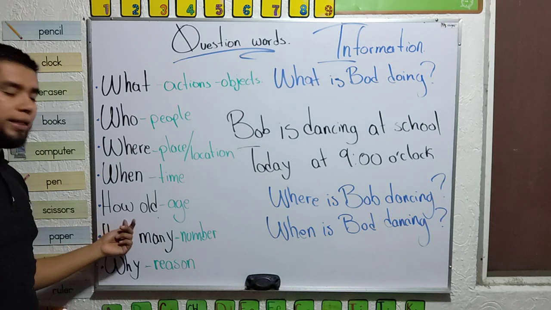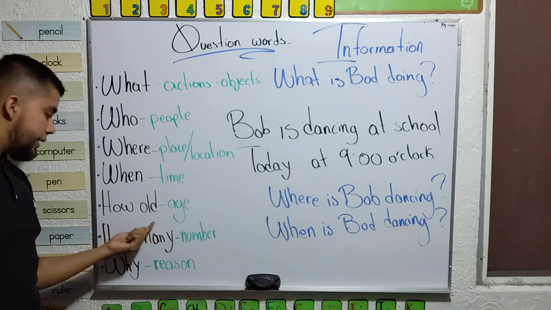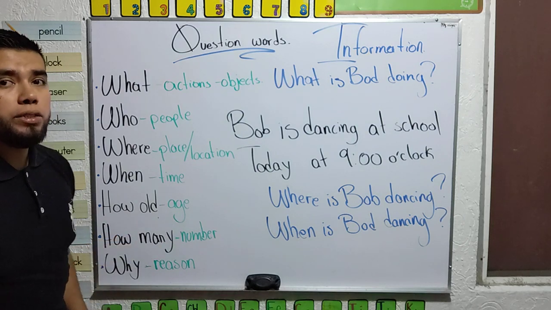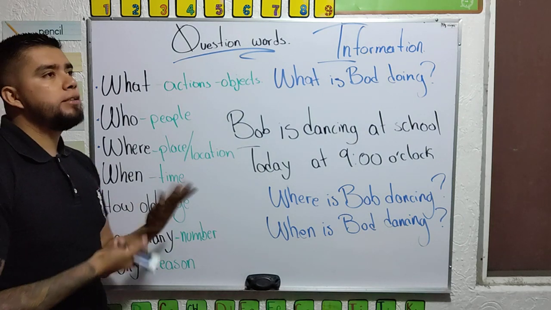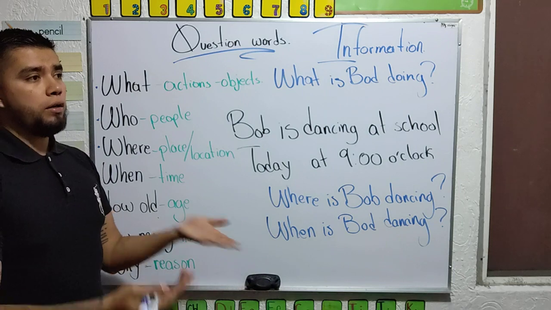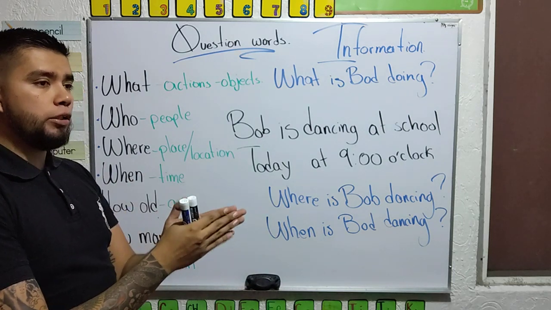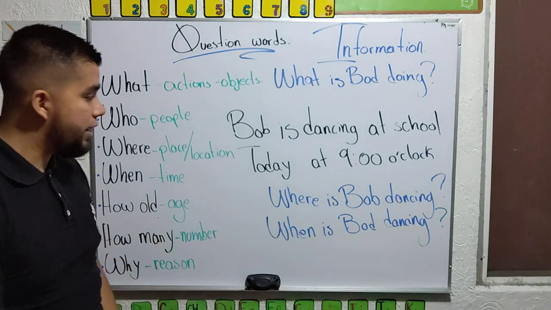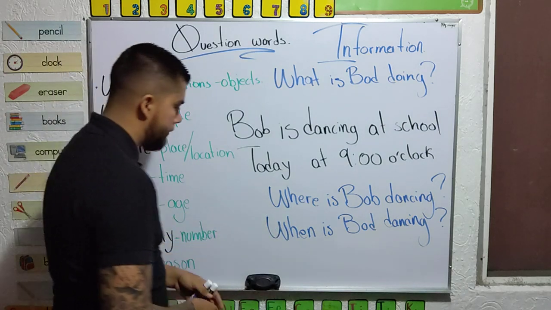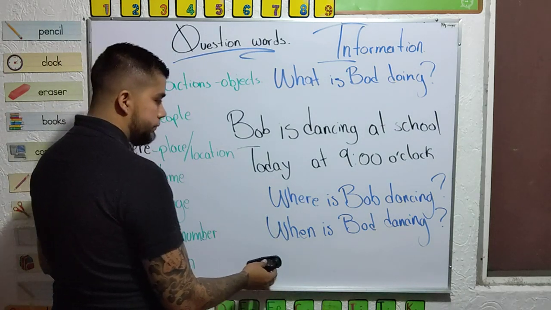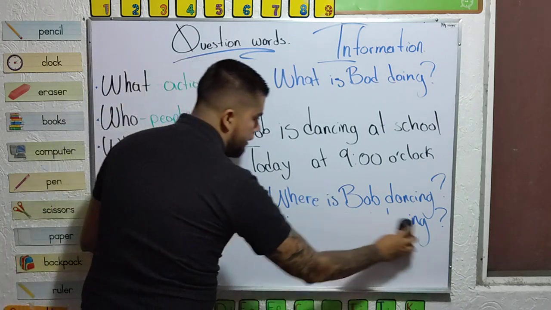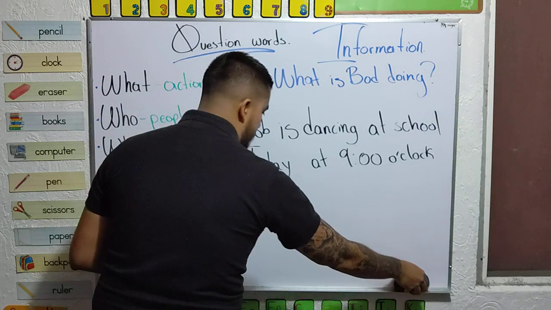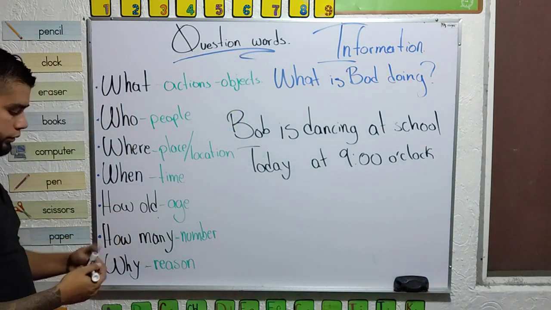How and the complement old. In this case, this combination is going to ask information about age. Yeah? Age is the number of years or the time that a person or an object or a thing has existed. Yeah? For example, how old? If you want to copy, pause the video and then you can, or return in a different moment.